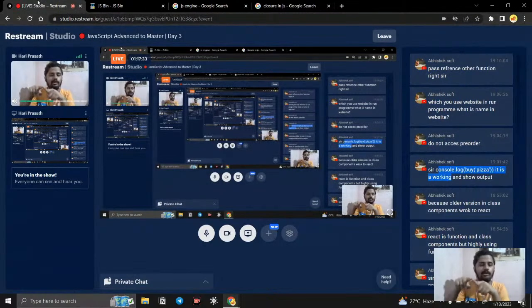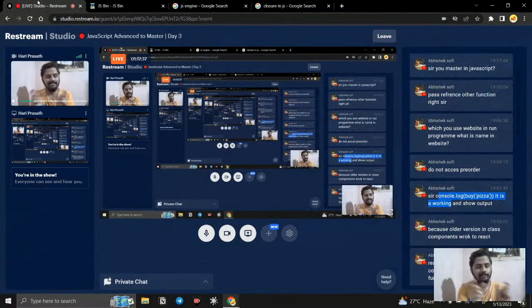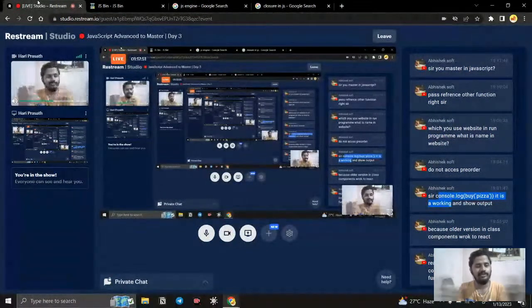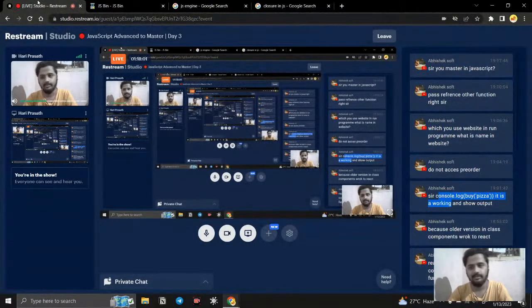For example, you want to create an Amazon cart functionality. We will write a separate function for each thing. For example, adding cart data is a separate function. Order placed cart data is a separate function. And total items in cart data is a separate function. Like that we will create separate functions, and then we will group them together into a single function and combine them. So in that way we don't have to write everything in one place.